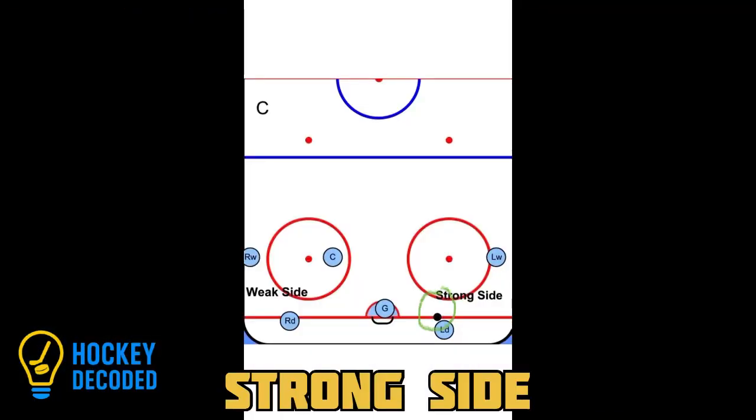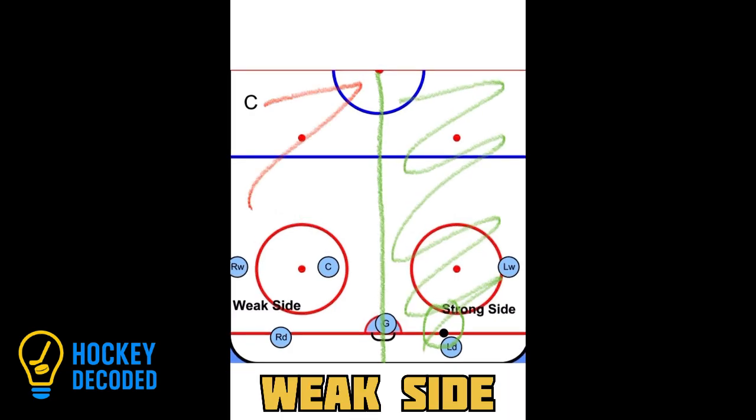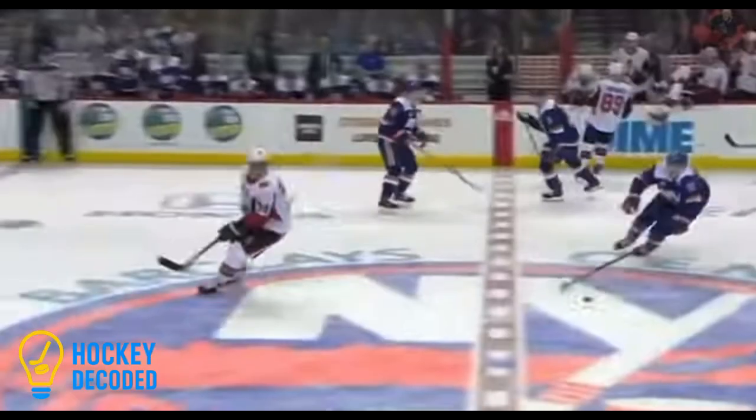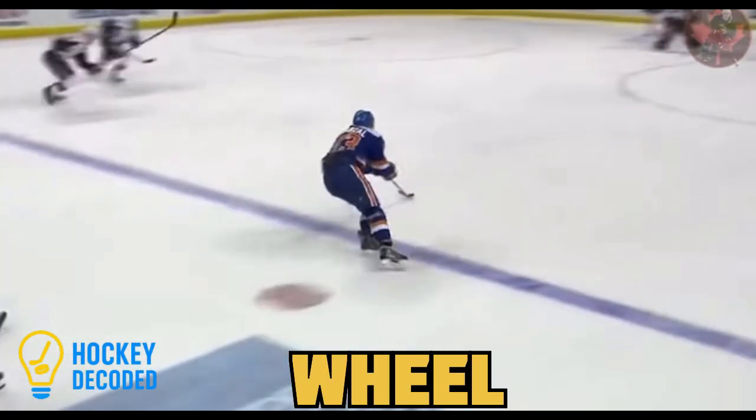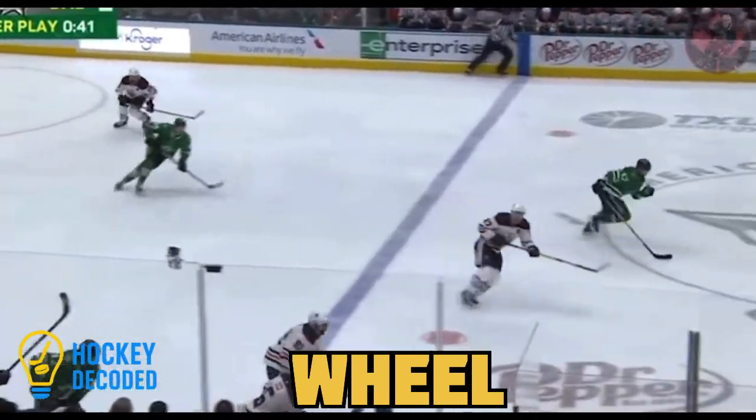The strong side of the ice is simply the half of the ice where the puck is currently. Then the other side automatically becomes known as the weak side of the ice. These change back and forth depending where the puck moves. When a coach or teammate yells wheel, it means skate as fast as you can with or without the puck.